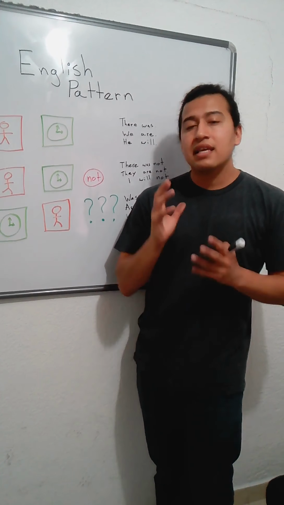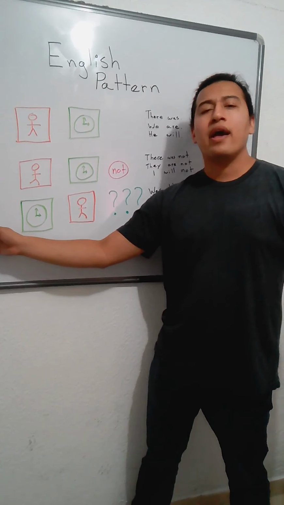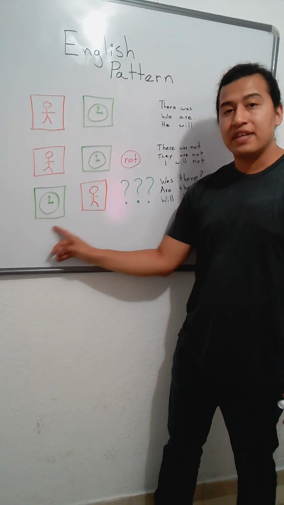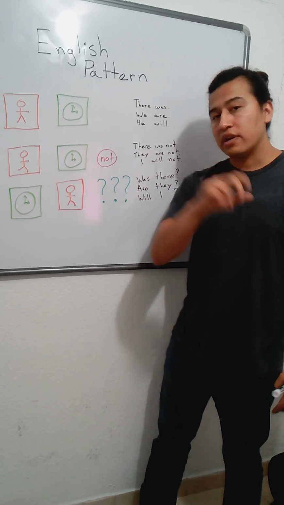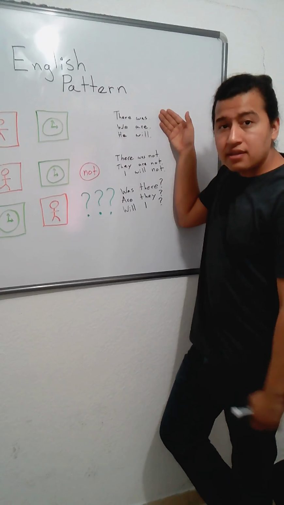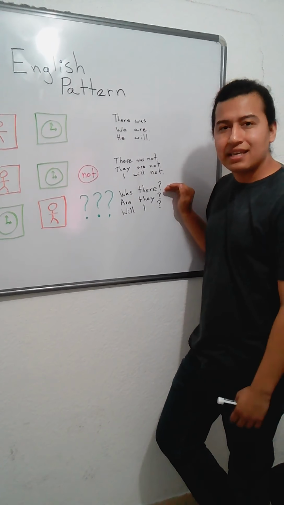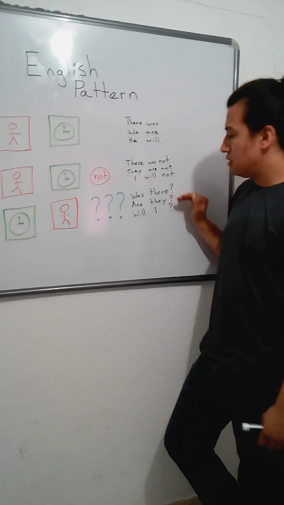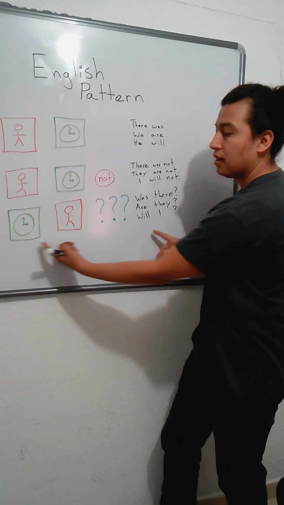Always remember that. That's the key to make any question. Before you put all the other question words like what, where, when, who, you always have to make this pattern. Time, subject, and it becomes a question. For example, was there? Instead of saying there was, that's an affirmation. There was a lot of alcohol. But if you ask it, was there? That by itself is a question. Are they? Will I?